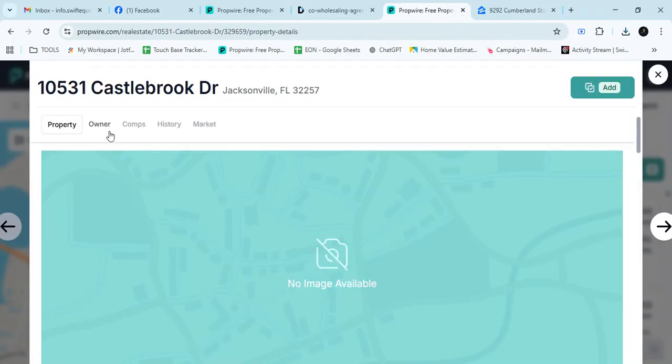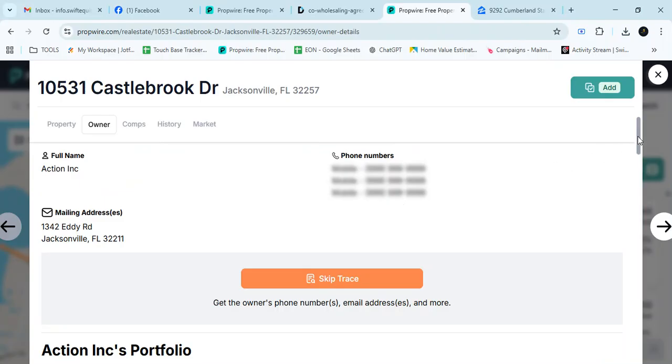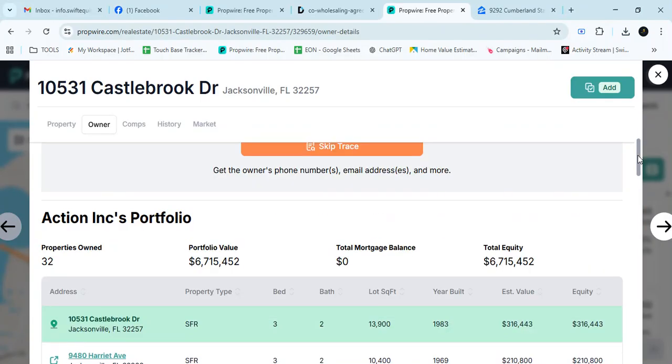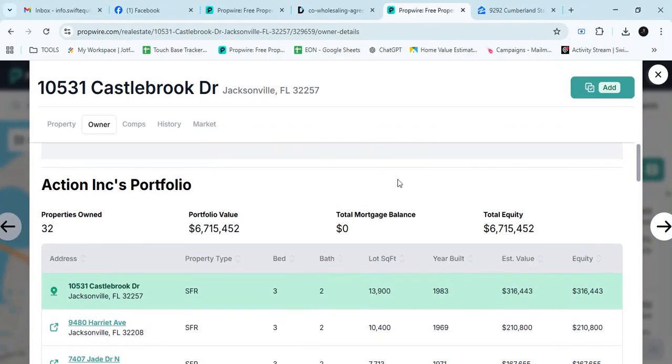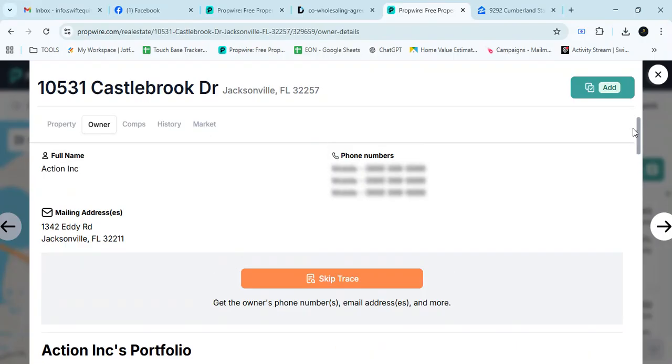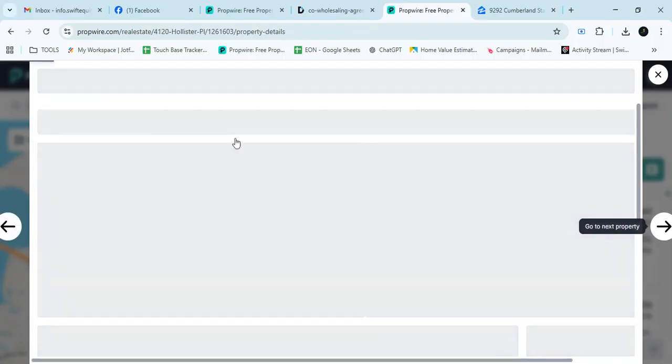Let's see how much property this guy owned. Yeah, you see how much property he owned? He owned 32 properties. So that's a good cash buyer right here. Well, that's a good landlord.